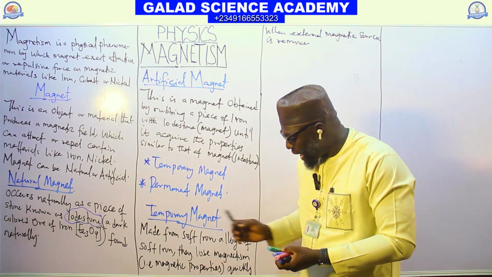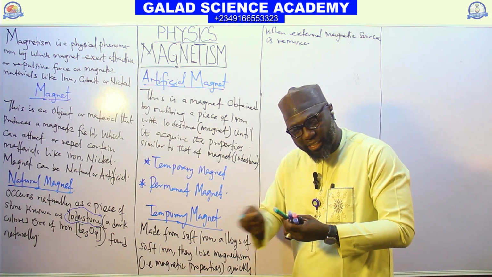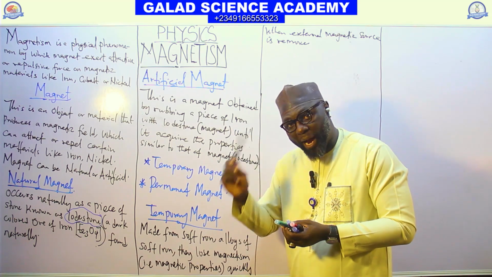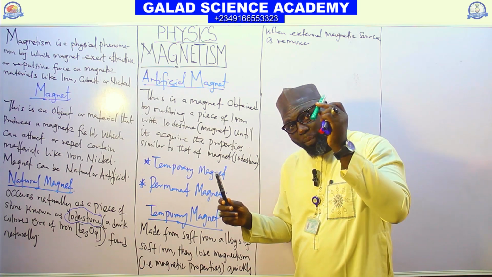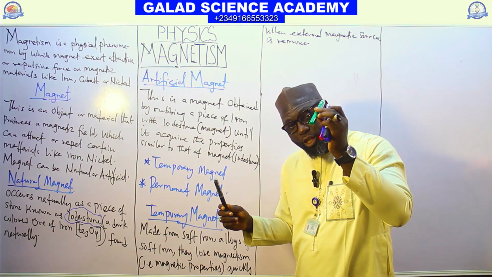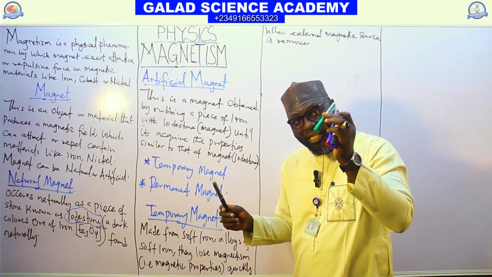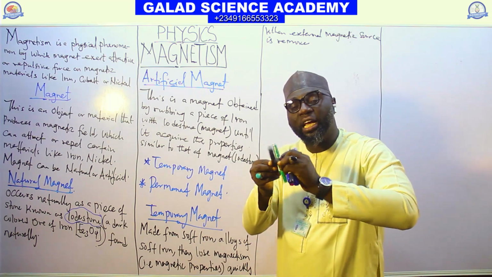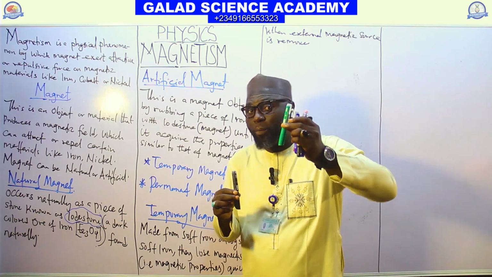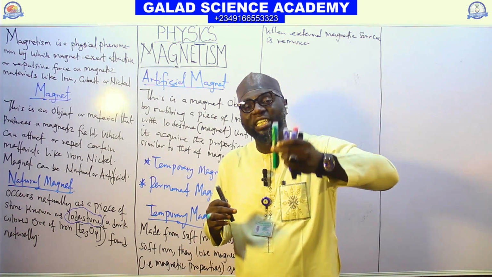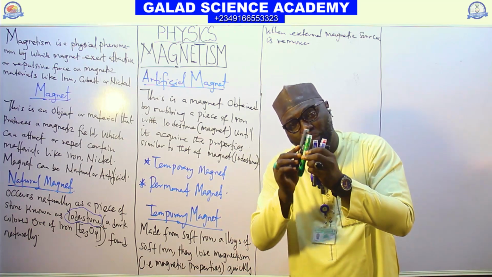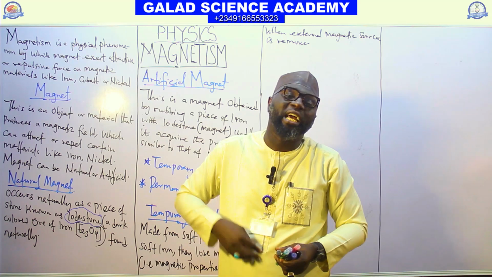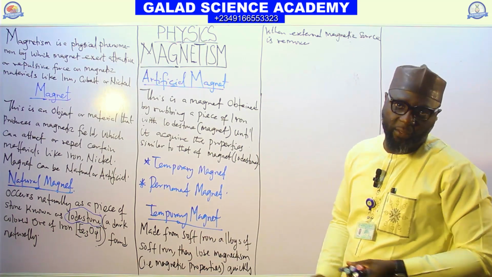Note, if it acquired the properties by rubbing, immediately, I think this black is a magnet. This one is non-magnetic material. This is iron, a material without magnet. So if I rub it with a magnet like this, after some minutes, this green marker will become a magnet. And if it is temporary magnet, immediately I remove the black marker, which is magnet, from it, it will also lose the magnetic property.